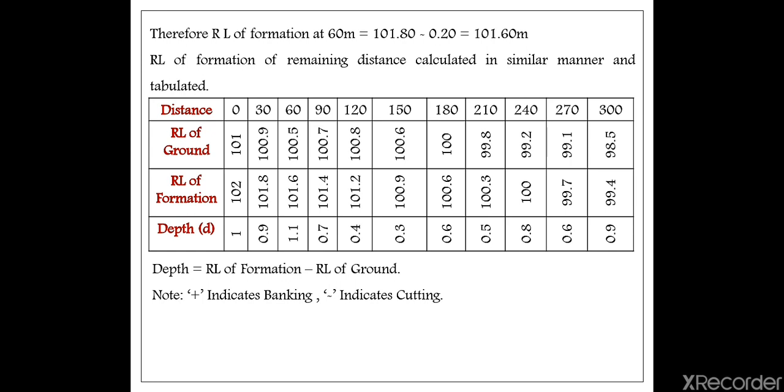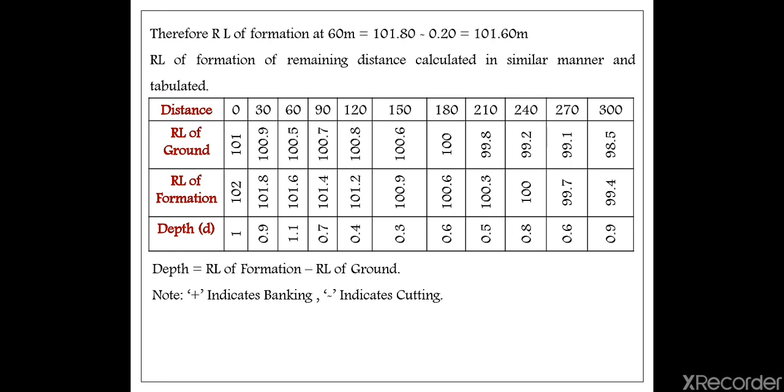Okay, here we have to do the calculation, that is RL of formation is how much? 102 minus 101 will give you the depth as 1, and again RL of formation 101.8 minus 100.9 will give you 0.9.